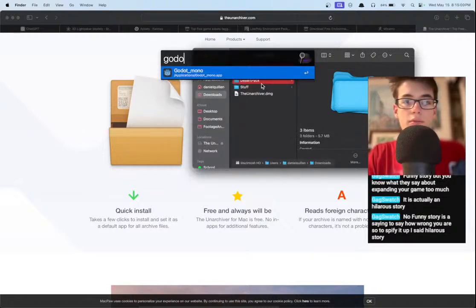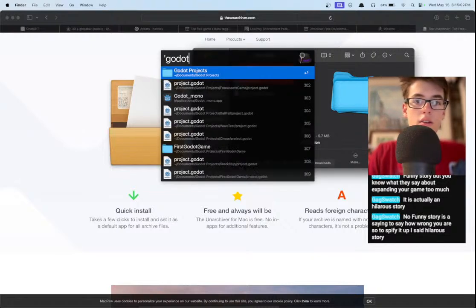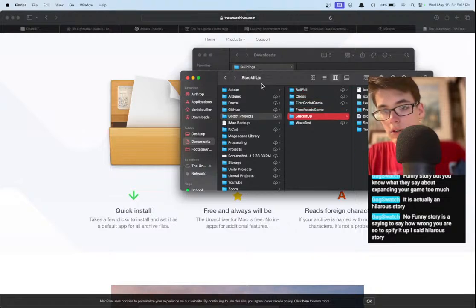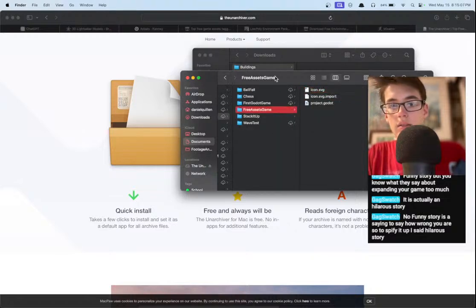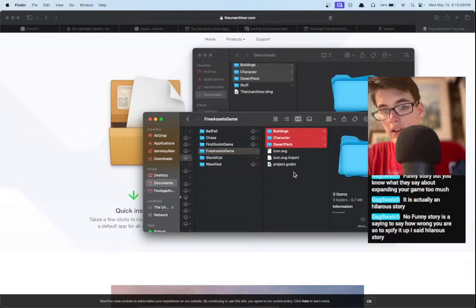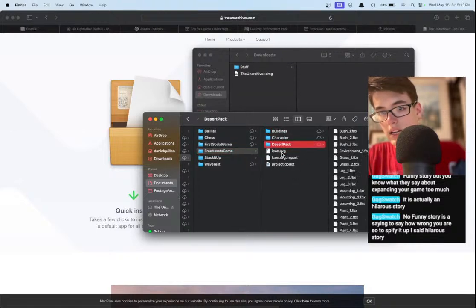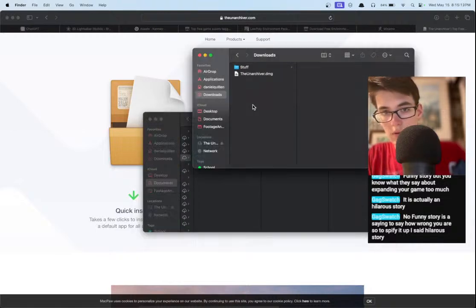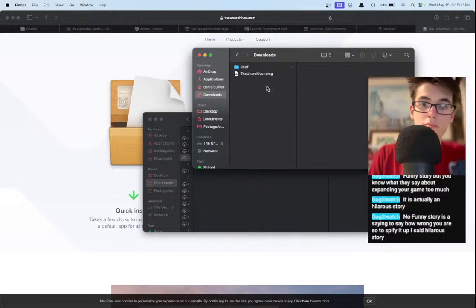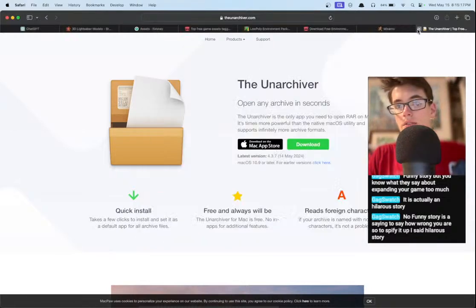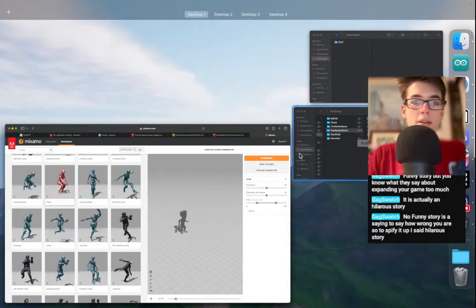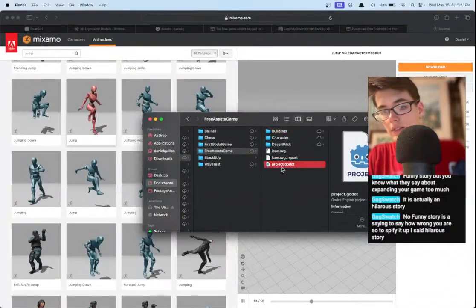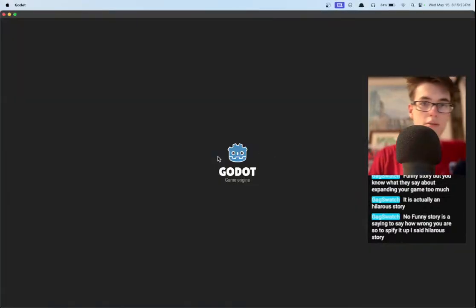to do is sometimes for Godot projects, let's open up our Godot project, which we called Free Asset Game. And sometimes instead of just doing it in the editor, you can just throw the folders inside of Godot and it'll figure everything out for you. It should anyway. Okay, so we've downloaded some free assets. We'll need to download some more animations in a second here, but let's open up our Godot project if we closed it, which I think we did.